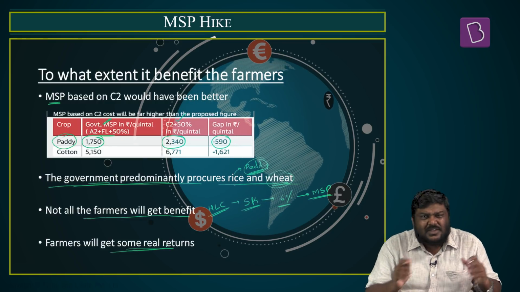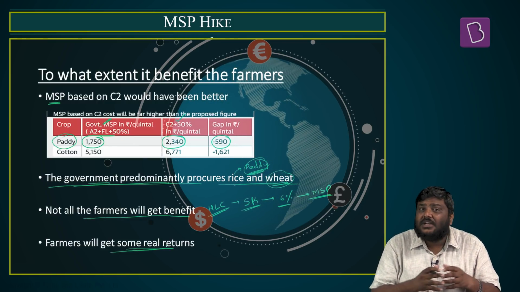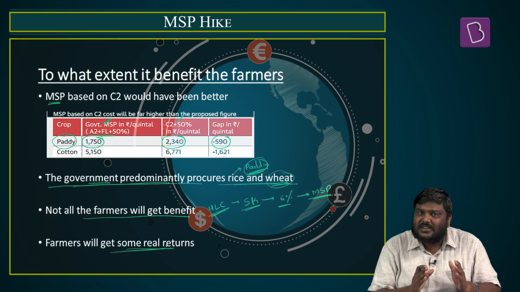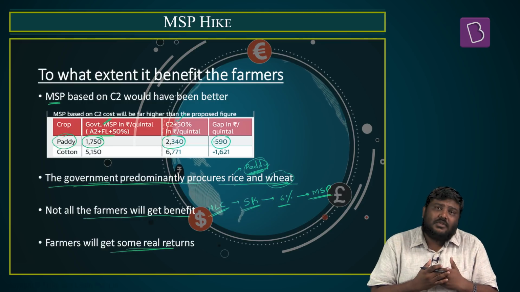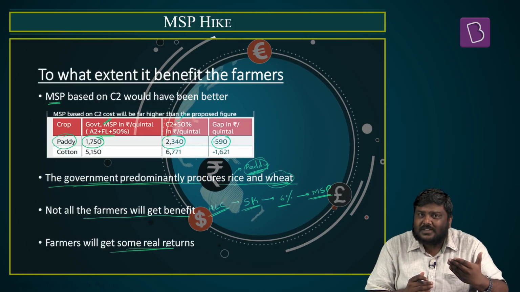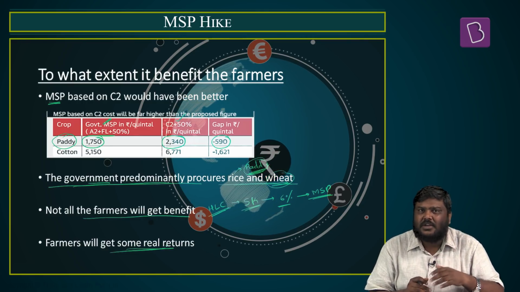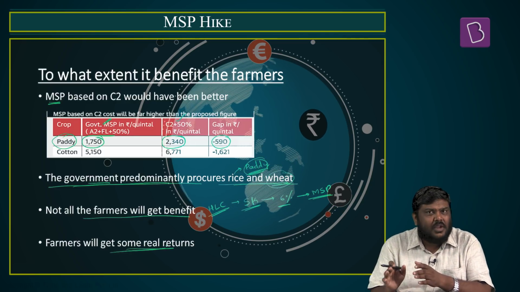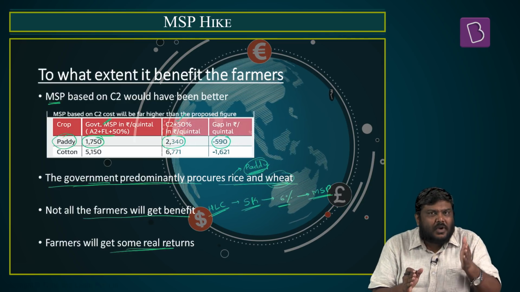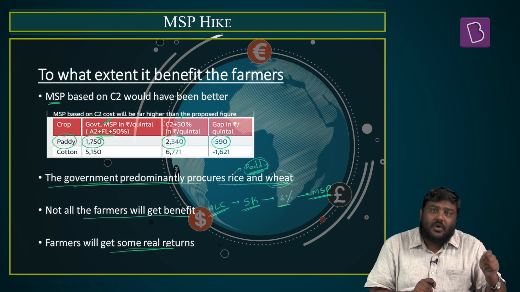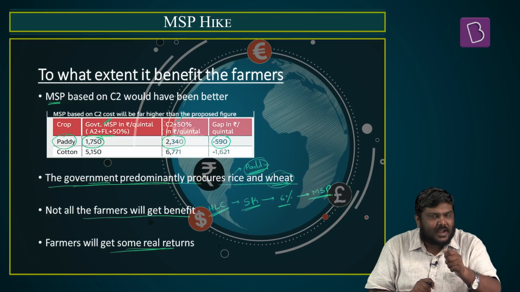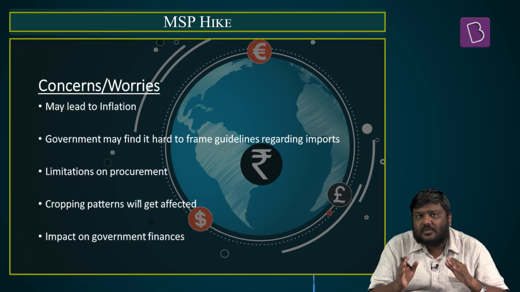So these are some of the issues which basically show that yes, the government of India has increased the MSP by a very great extent. And understand this also, this is not the first time that the government of India has increased the MSP by such a huge margin, although the government of India claims so. Previously, the UPA government also had such a huge hike. But the point of concern is that not all the farmers will get the benefit of this particular hike. Let's look at some of the concerns or worries.